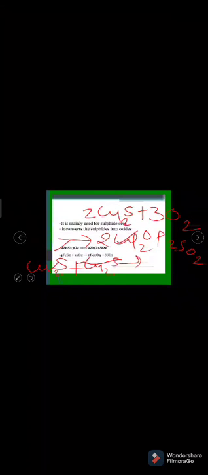Again, this cuprous oxide reacts with the cuprous sulfide and forms copper, 6 moles of copper, with the liberation of sulfur dioxide. Here the sulfide ores are directly reduced to the metal in the roasting process.